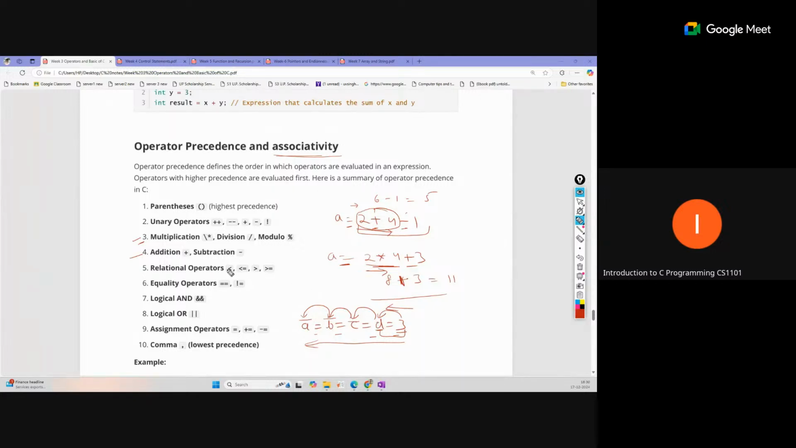Other operators, like multiplication, division, or modulo in the same expression, will be considered as left to right associativity with the same precedence. So this is all about operator precedence and associativity.